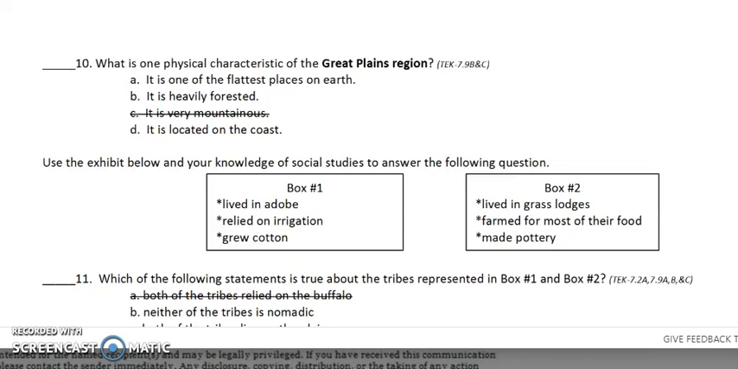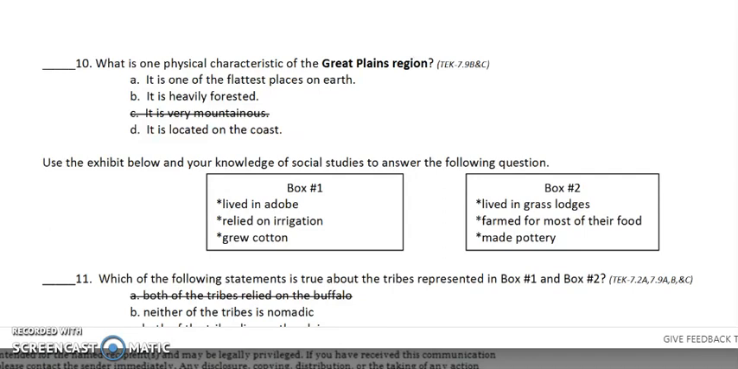Number 10. What is one physical characteristic of the Great Plains region? A, it is one of the flattest places on Earth. B, it is heavily forested. Or D, it is located on the coast.